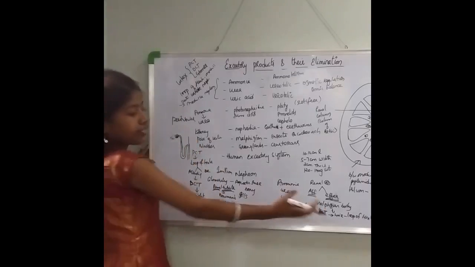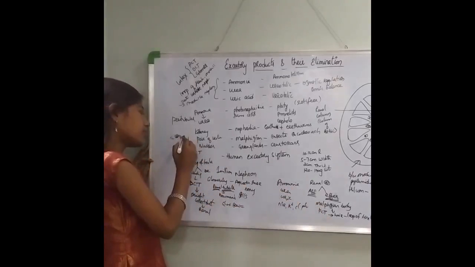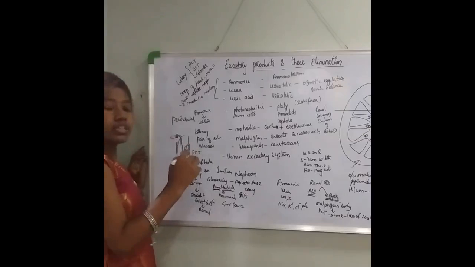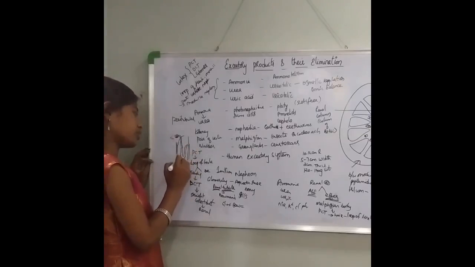Now the arteriole will come from over here and run parallel to this and form a U-shaped structure. So this will be a U-shaped structure like this. This part is called the vasa recta.